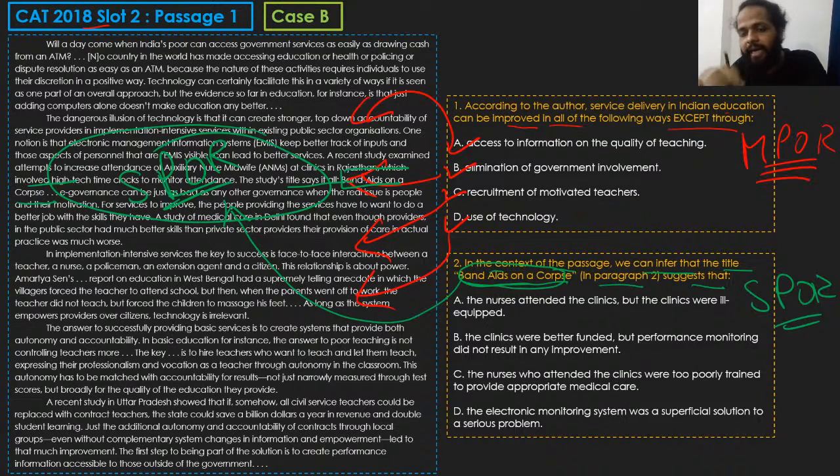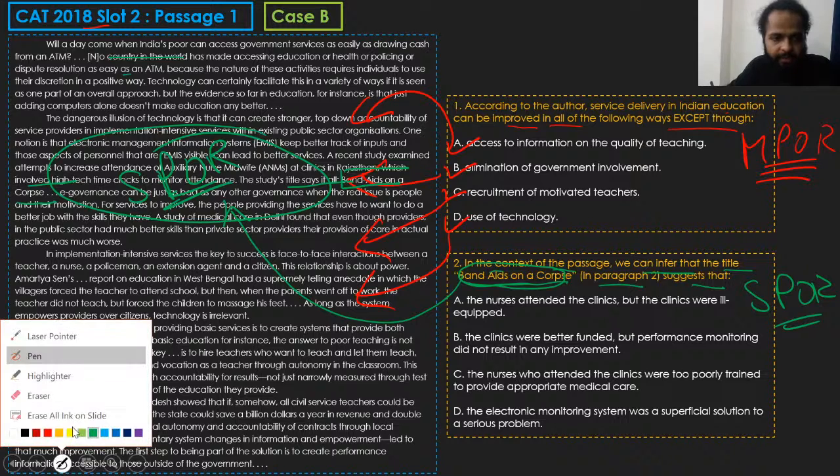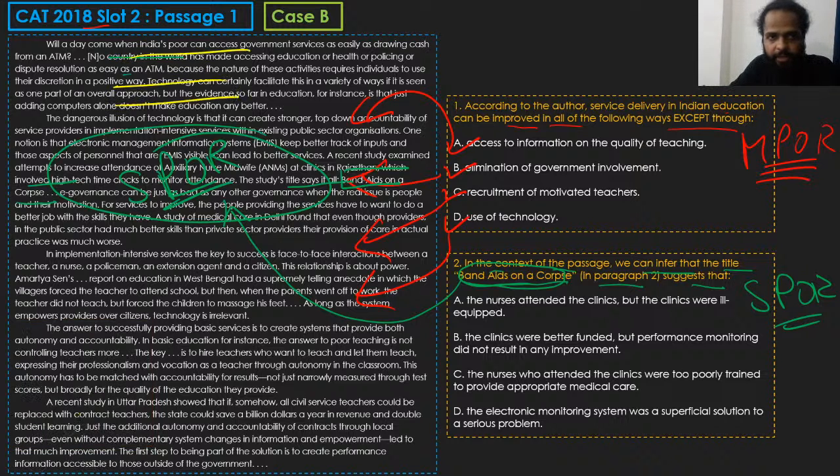यहाँ पे it might actually be of some value if you read the question first. अगर आपने क्वेश्चन पढ़ लिया कि अच्छा, Band-Aids on a corpse के बारे में ध्यान रखना है, right? So if you read the question first and you're going through the RC, you can try to quickly go through the rest of the parts of the RC. बाकी part of RC का आप जल्दी जल्दी करेंगे. You try to go through the rest of the parts of the RC very quickly. When you come to this part, you'll try to go a little slow.